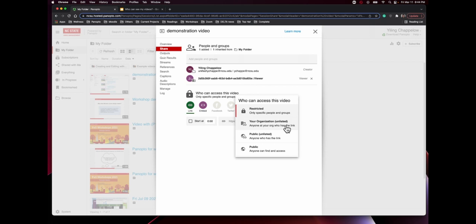If you want to share your video more widely, such as with users outside of the NC State University, without Unity IDs required, you would choose one of the last 2 options. Choosing Public Anyone who has the link will allow users to view your video as long as they have your video link.